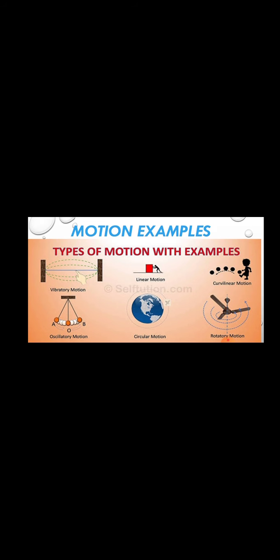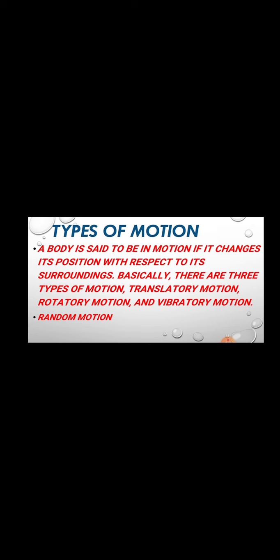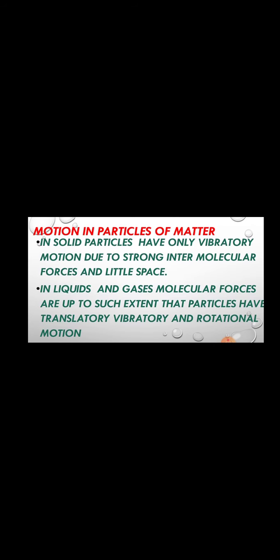So make it clear that the difference between circular and rotatory motion is this: circular motion is in a circular path, and rotatory motion is also in a circular path, but the difference is the fixed point. In circular motion there is no fixed point, but in rotatory motion we have a fixed point. If a body does not change its position, then we can say that the body is in a state of rest, or the body is stationary.